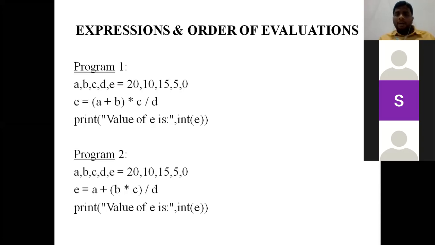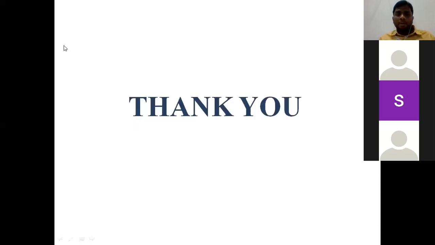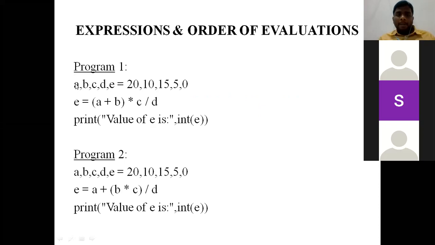For that, I have asked the interpreter, the value may be anything, but please produce me the integer value only. Clear? After the completion of this expression, the value will be assigned to E. I am asking the interpreter to print the value of E only in the form of an integer.